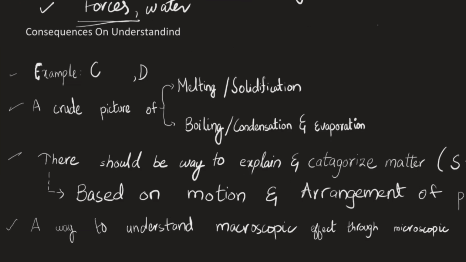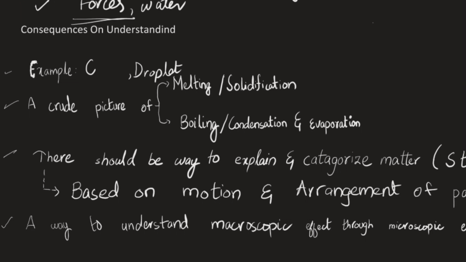So, you can ask, does this have any influence or any consequences on our understanding? And well, yes. For example, we see droplets forming on a glass when it has extremely cold water. Well, not extremely cold, only cold will work as well. And we know that this is related to condensation. So basically, the cool surface of the glass is going to offer less violently moving particles to come here, adhere, or basically stick to the surface and become liquid.